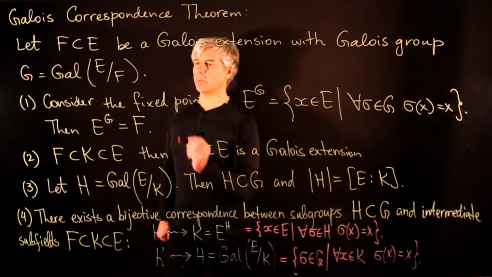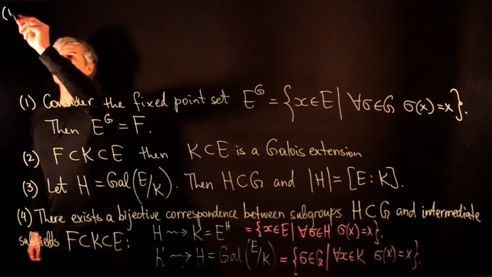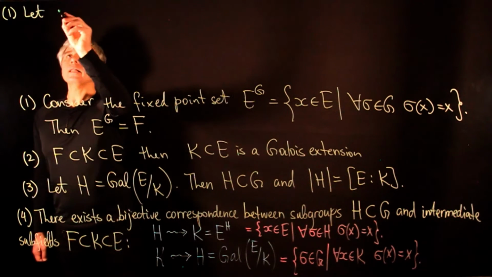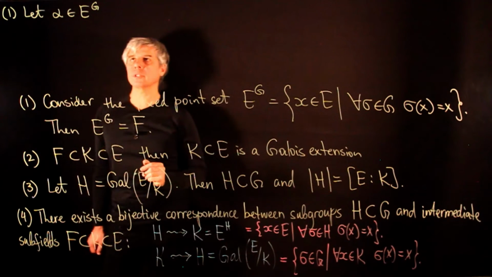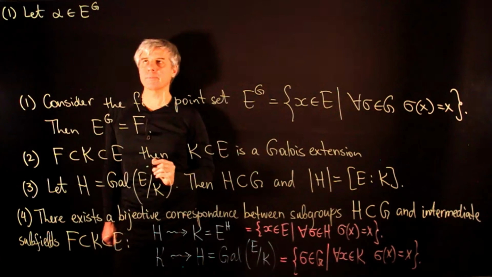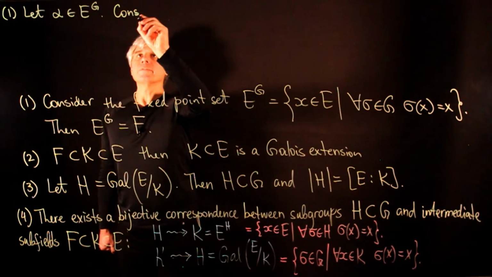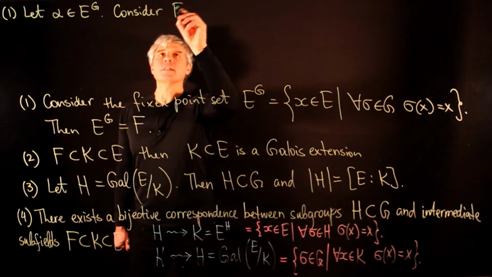Let us prove part 1 of this theorem. Let alpha be an element of E which is fixed by all automorphisms from the Galois group. Consider the field extension F of alpha.